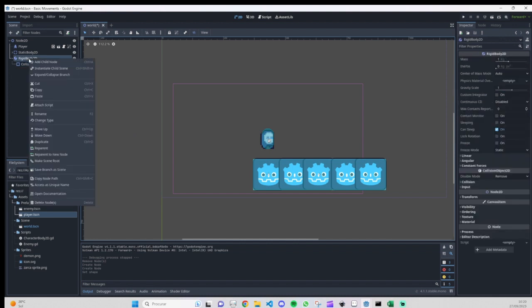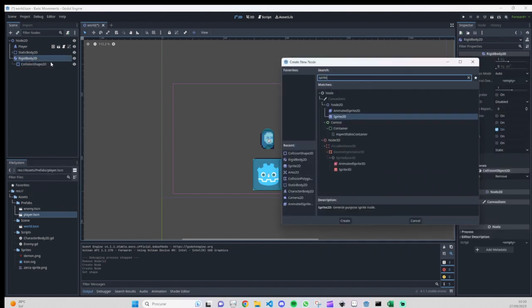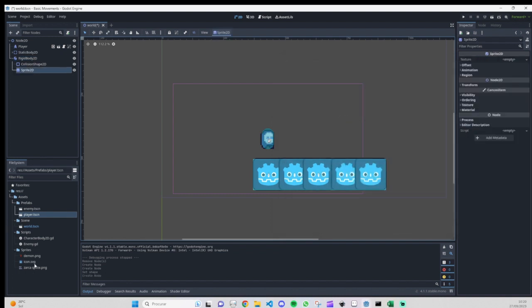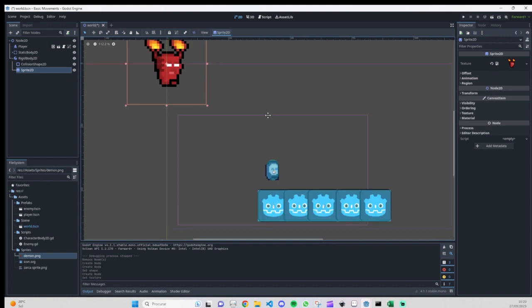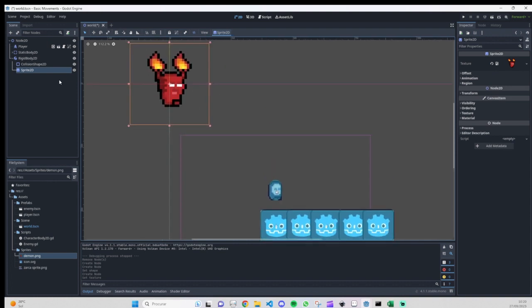Now let's add a sprite. You can add a Sprite2D or just drag the sprite that you want to use to our screen and then put it inside the rigid body as a child. For the Sprite2D, you just need to drag your character to the texture on the right side, and as you can see, we have our enemy here.